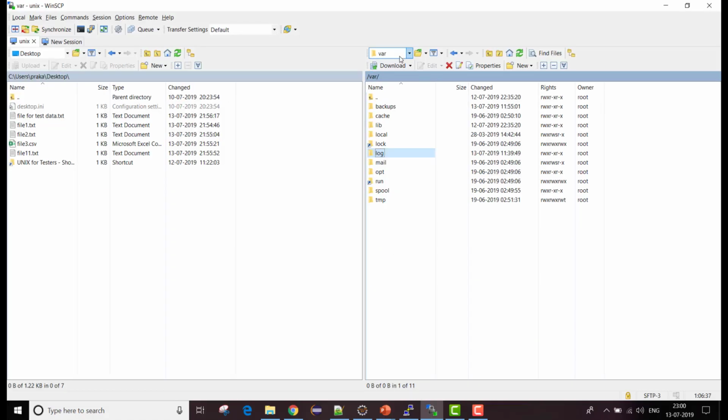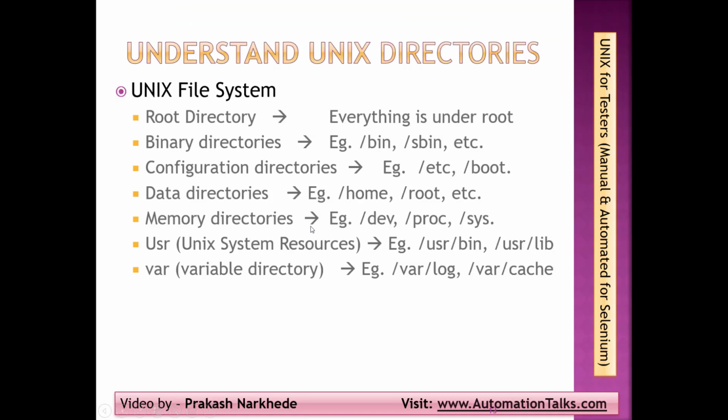So these are all the important directories which we deal with most of the time. The root directory; the binary directories where all our executables are; then we deal with the data directory where we keep all our data, and all our configuration files are present in etc. Then memory directories, which we are not supposed to touch. Then we have Unix system resources, again not to be touched. And the variable directory is something which we should use for variable size files. So those are the important directories which we will be dealing with in the Unix file system.